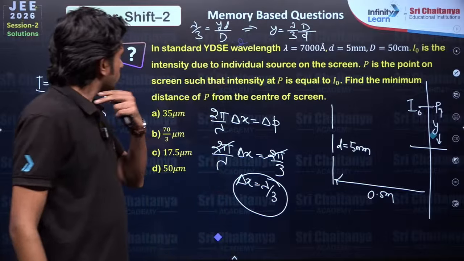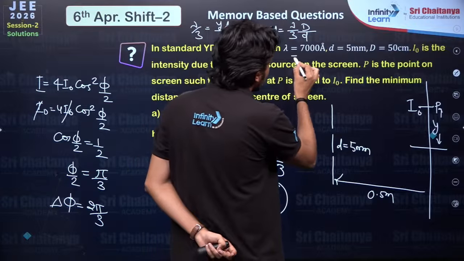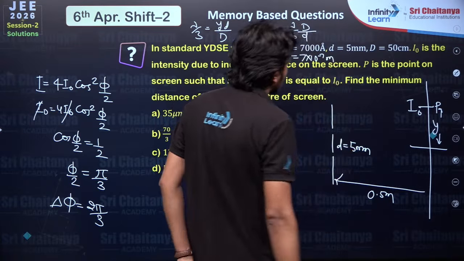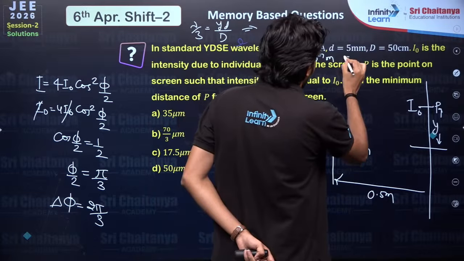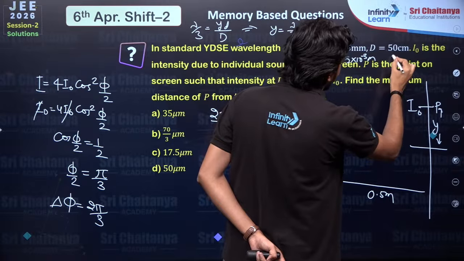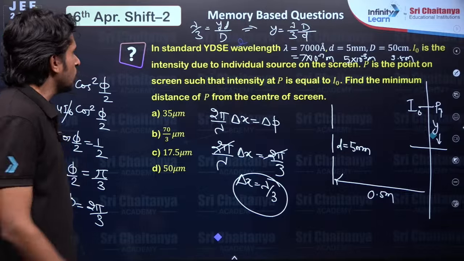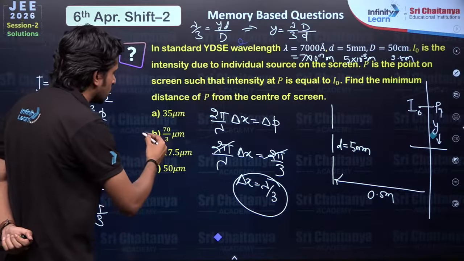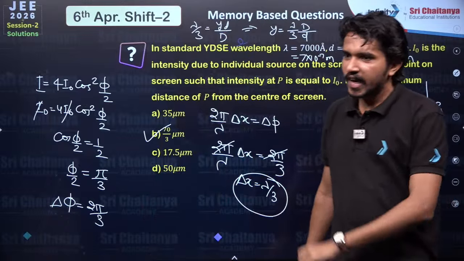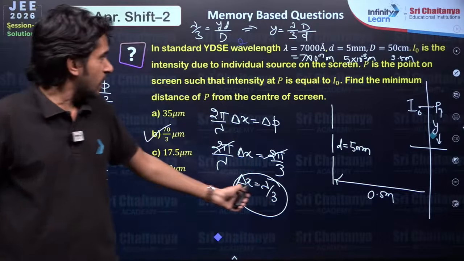Now put all the values over here. Lambda is 7000 angstrom, or could be written as 7 into 10 raised to minus 7 meter. Small d is 5 into 10 raised to minus 3 meter, and capital D is 0.5 meter. Put all these values here and you will get the value of y, that would be 70 by 3 micrometer. Okay, any doubt? Okay, then we are moving to the next problem.